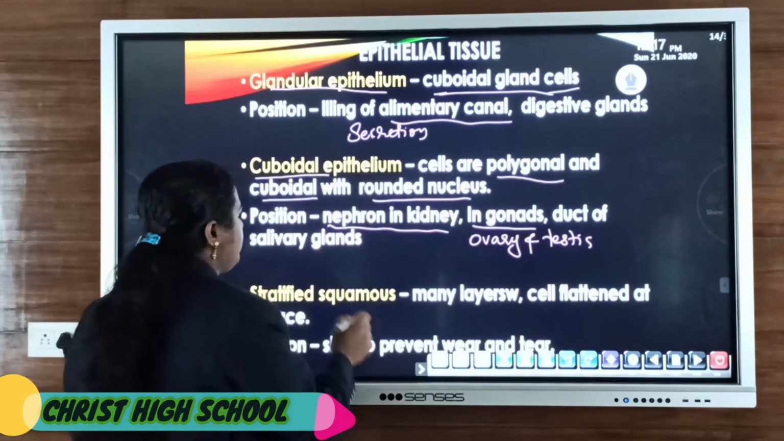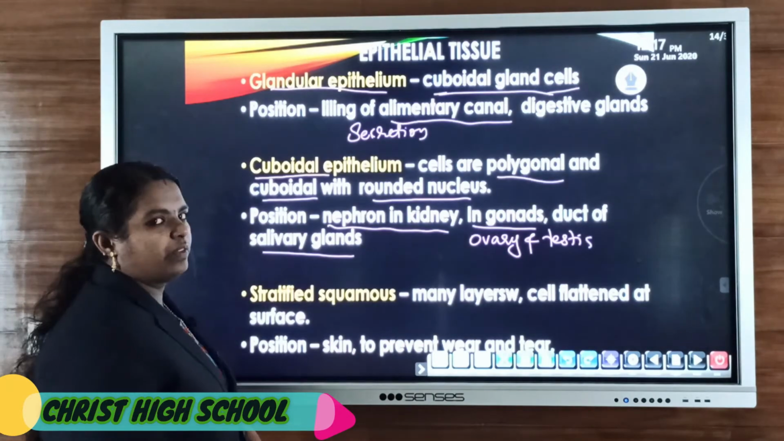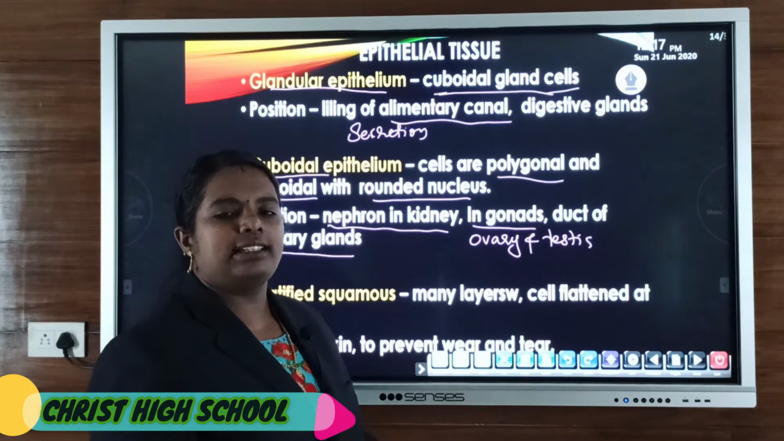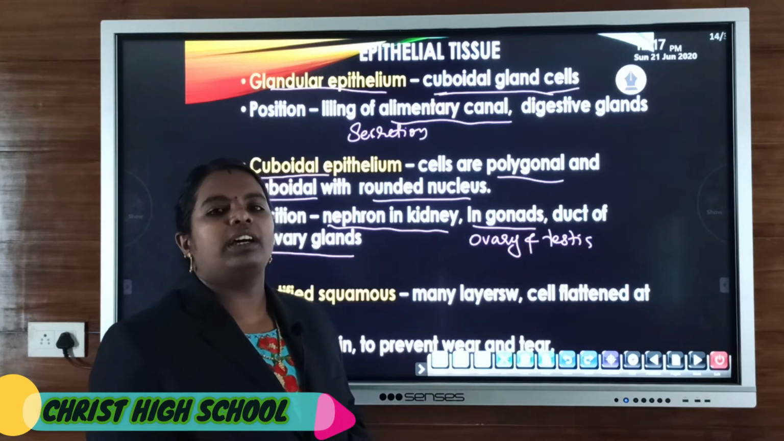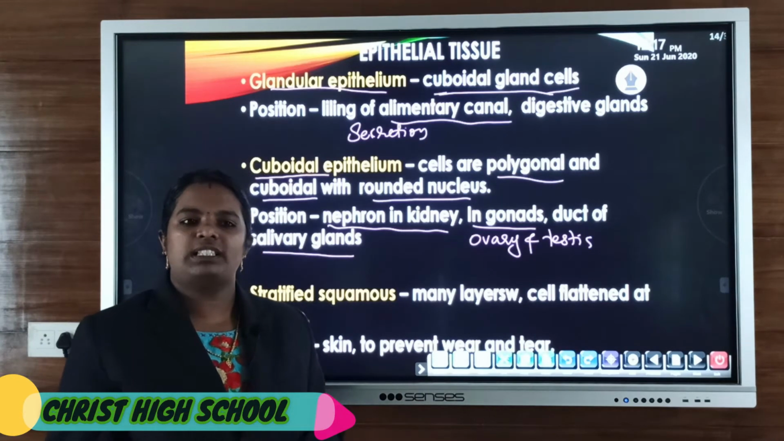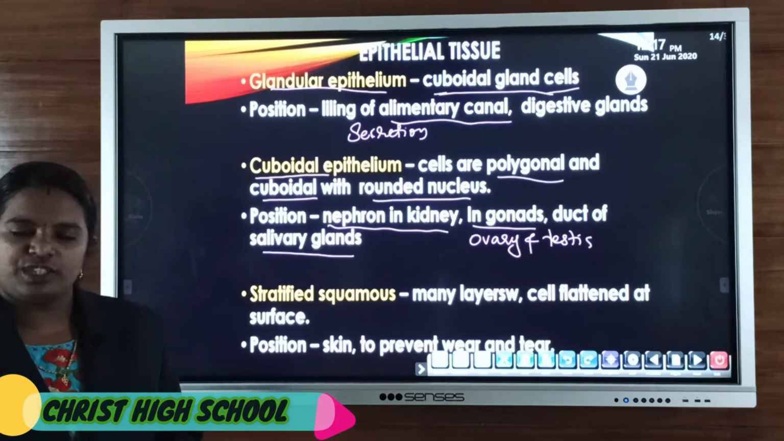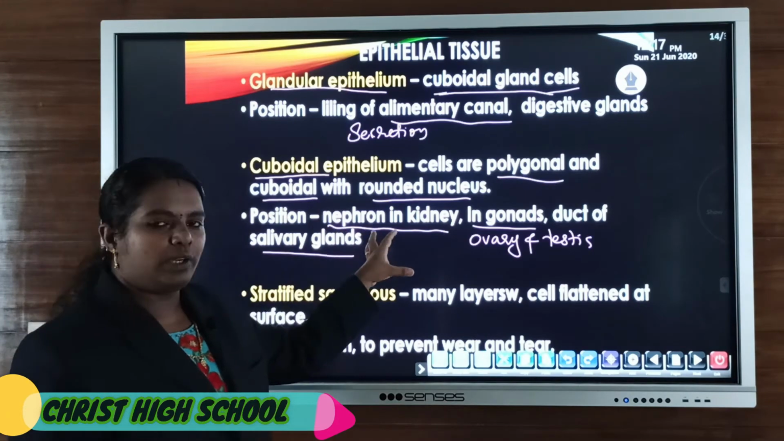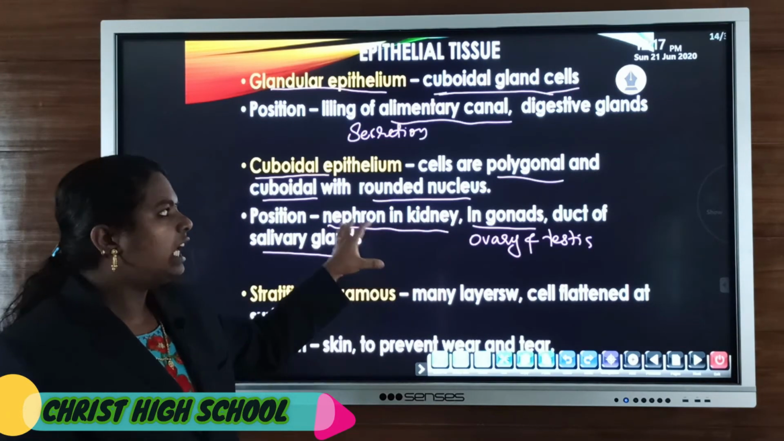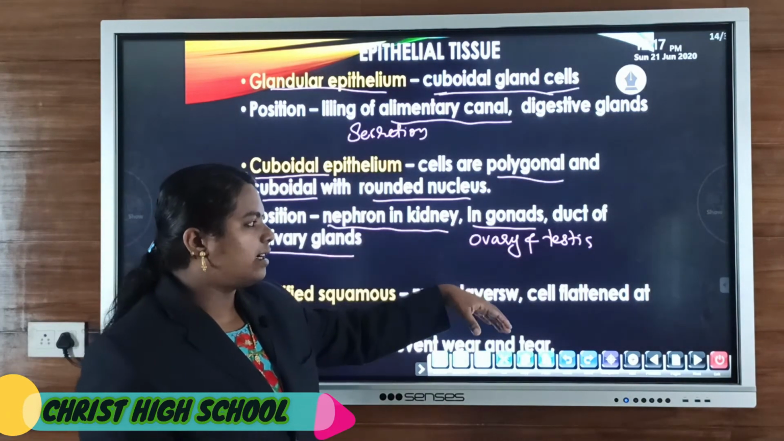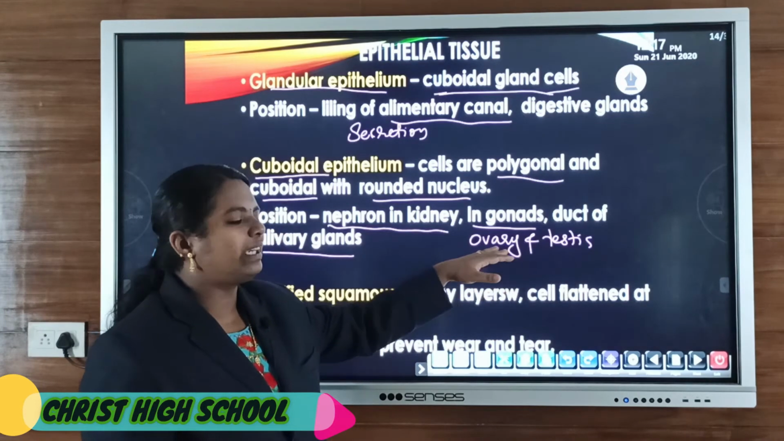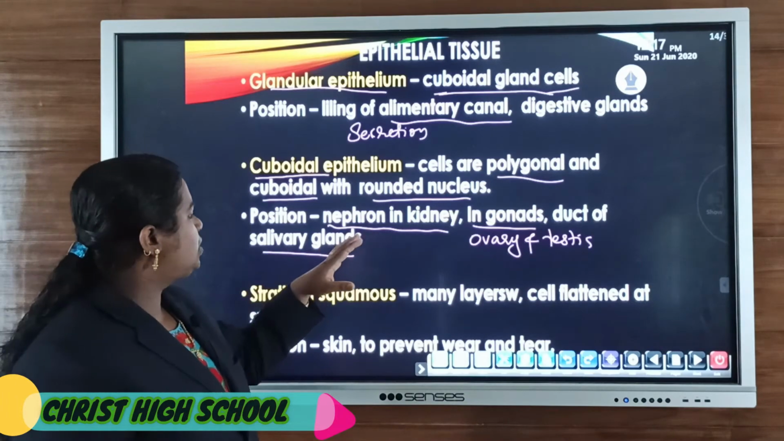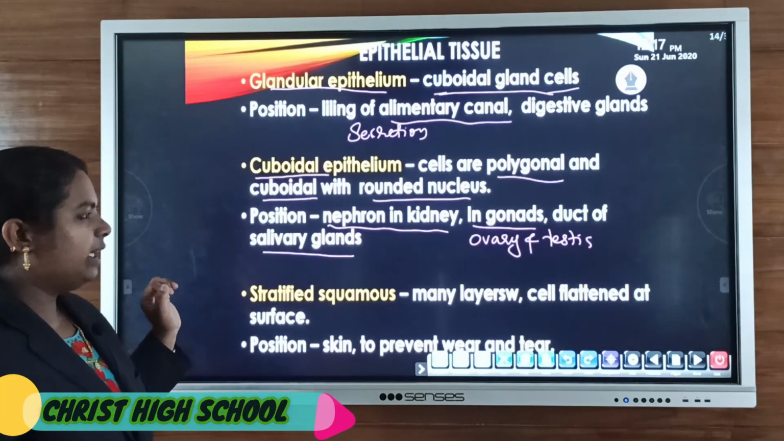And also the duct of salivary glands. Salivary glands secrete a juicy substance known as saliva, and this saliva contains salivary amylase, which helps in the conversion of starch present in the food. So it is present in nephrons located in the kidney, and in gonads, meaning the ovary as well as testes, together known as gonads. Then the duct of salivary glands: cuboidal epithelium.